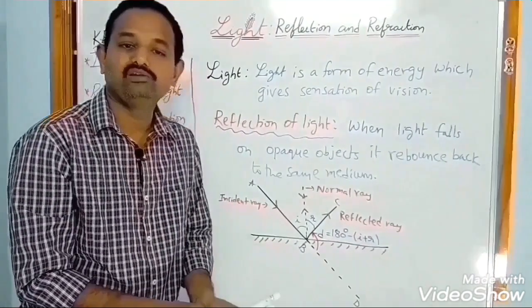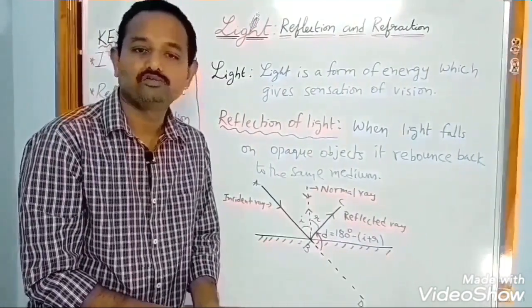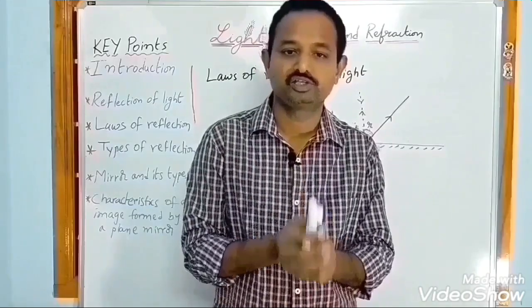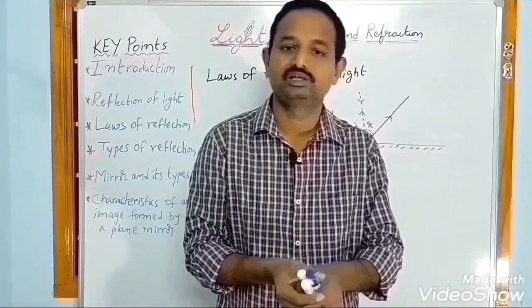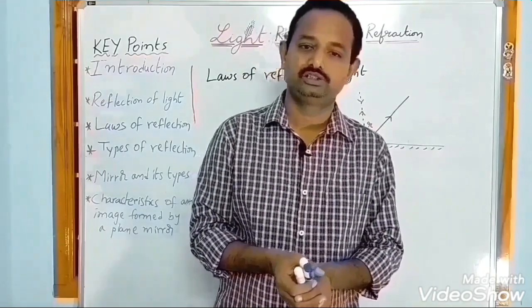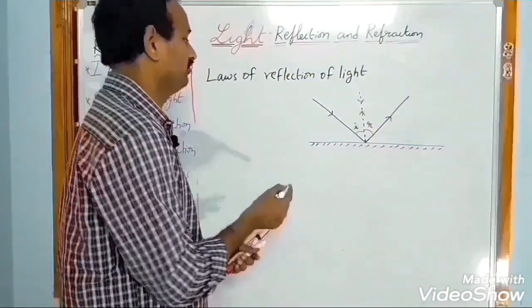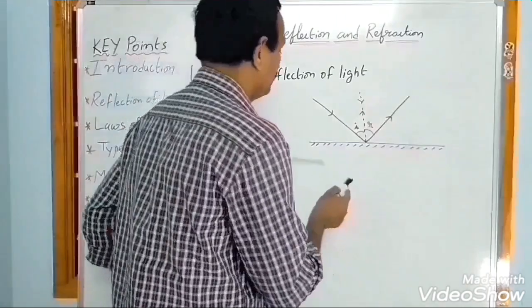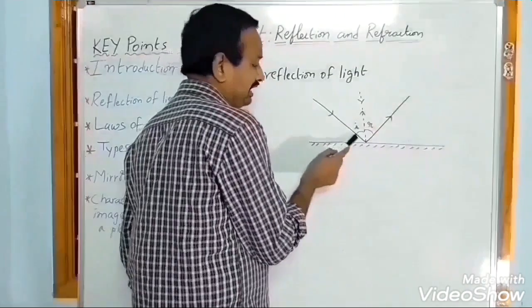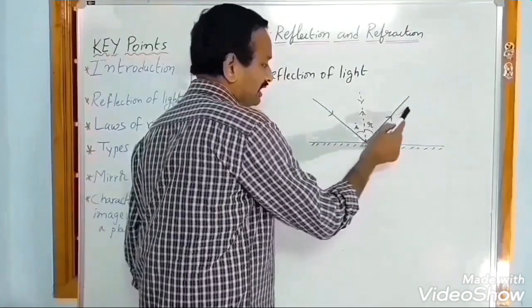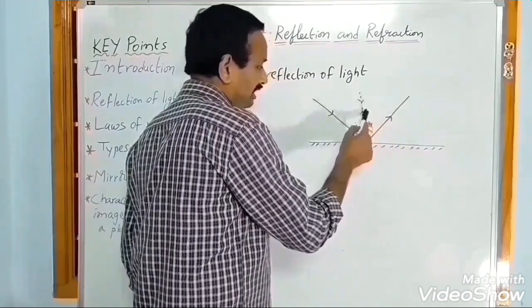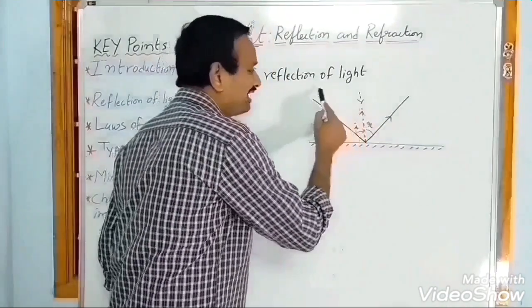Next I will discuss the laws of reflection of light. What are the laws of reflection of light? Look here. The first one: the incident ray, reflected ray and normal ray lie on the same plane.